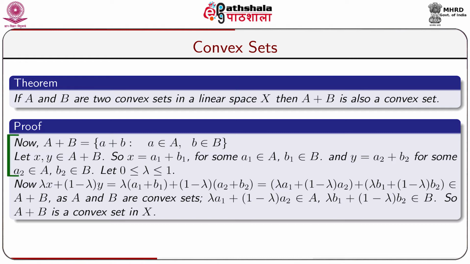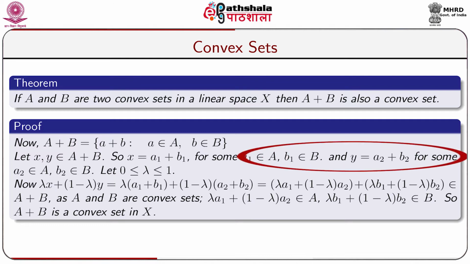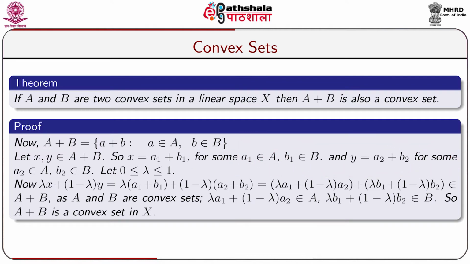Let x comma y belongs to A plus B. So, x can be written as a1 plus b1 for some a1 belongs to capital A and for some b1 belongs to capital B. Similarly, as y belongs to A plus B, y can be written as y equal to a2 plus b2 for some a2 belongs to capital A and for some b2 belongs to capital B. Let us take a scalar lambda which lies in the closed interval 0 and 1.